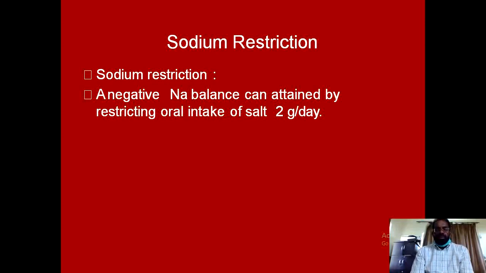And it is recommended that you go for moderate sodium restrictions. That will be helpful, and reducing the daily salt intake to between 2 to 4 grams will be helpful in sodium restrictions, and this will provide about 30 to 60 milliequivalents of the sodium, and this will be helpful in management of ascites in most of the cases.